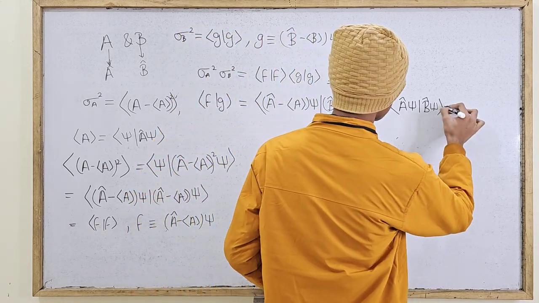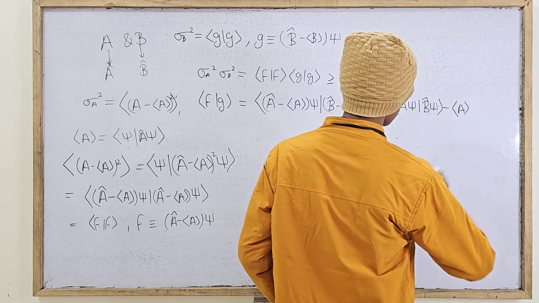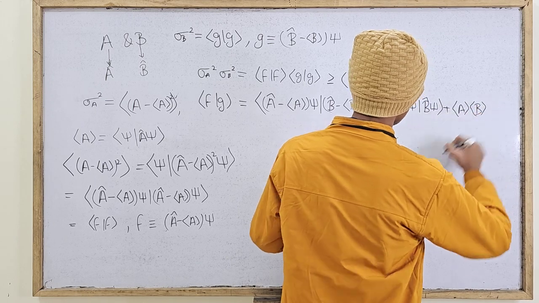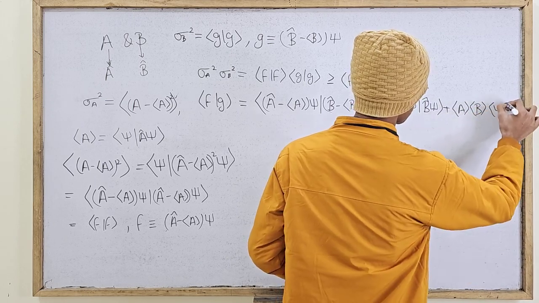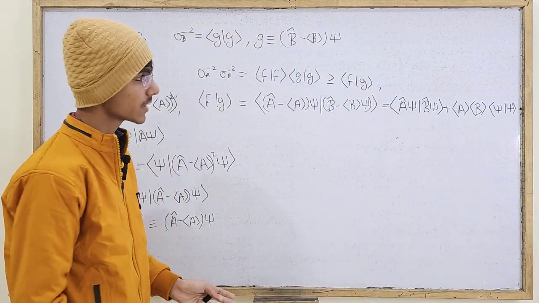उसके बाद में you can basically clearly write it as minus the expectation value of a, plus में the expectation value of a times the expectation value of b times the inner product of psi with itself, which of course should equal 1 for any normalized wave function.